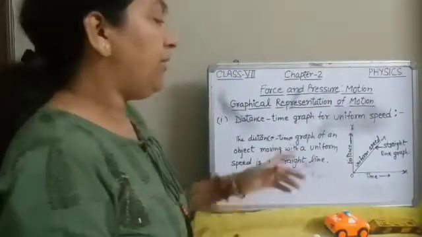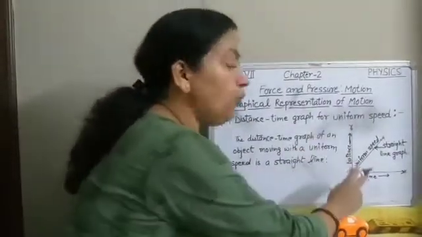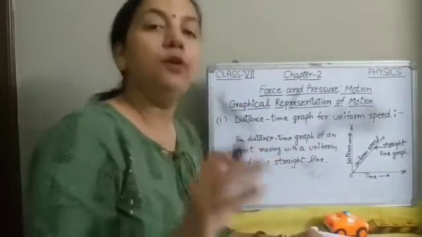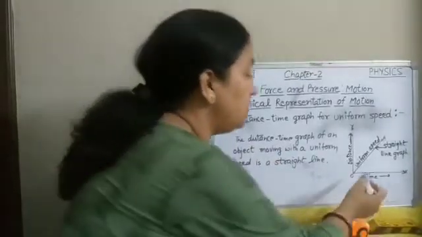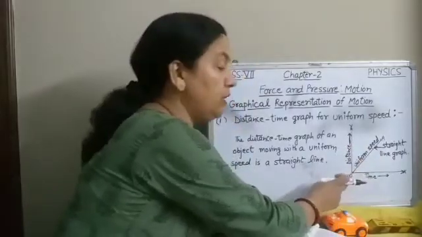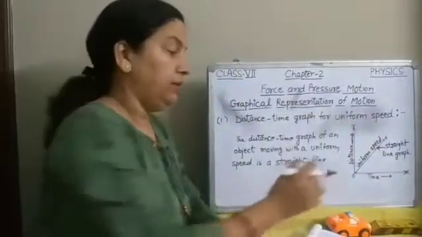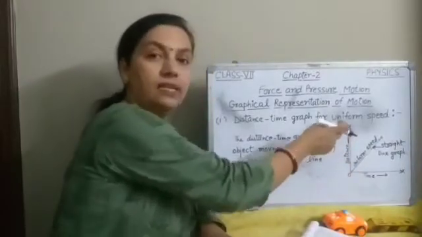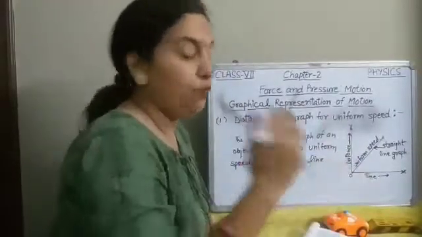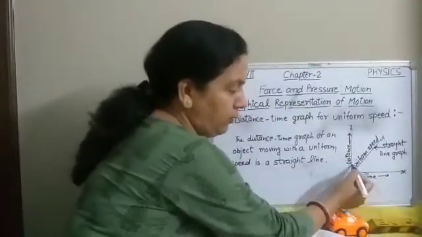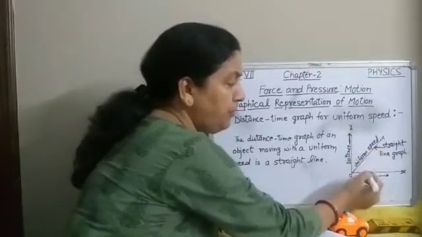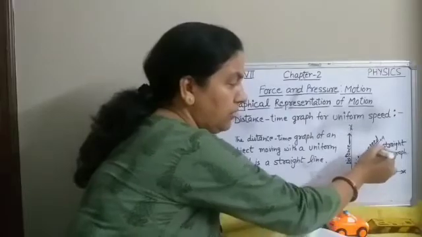So when an object moves with a constant, uniform speed, the distance traveled by it is directly proportional to the time, because as the distance increases, time also increases. If it covers 1 kilometer in 1 minute, in 2 minutes 2 kilometer, like that we will take the points and draw a graph.